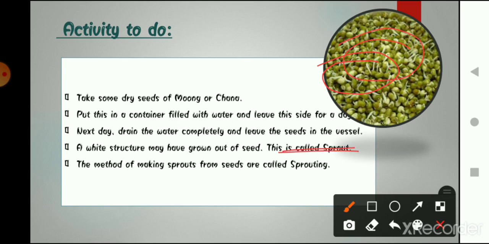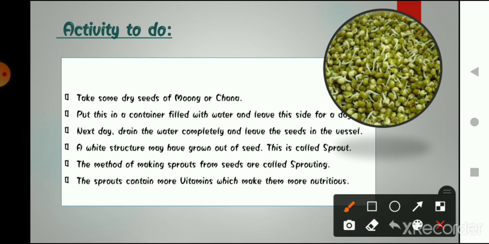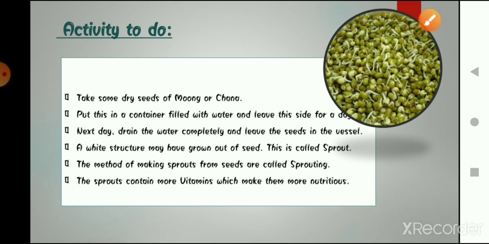The method by which the sprouts are made is known as sprouting, and the thread-like structure that is coming out from the seeds is known as sprouts, and these are very high in nutrition. Sprouts contain vitamins inside them, and those are very nutritious for our body.